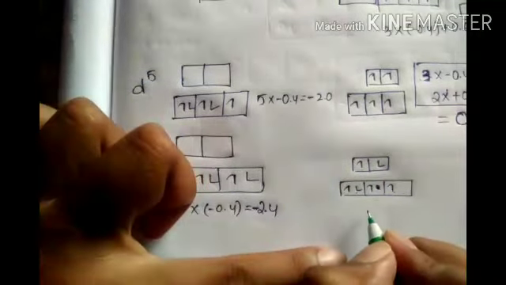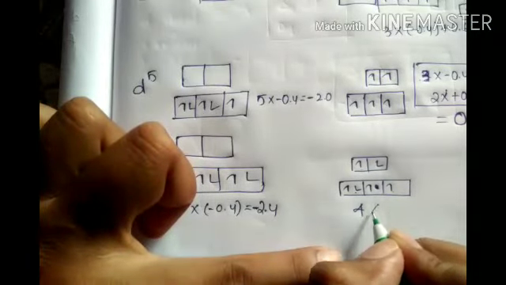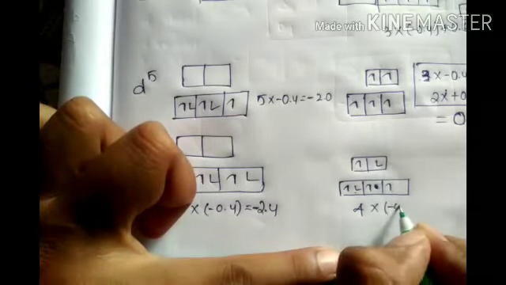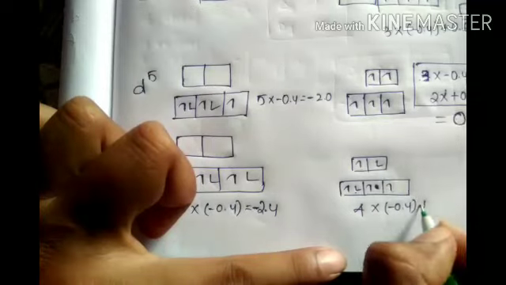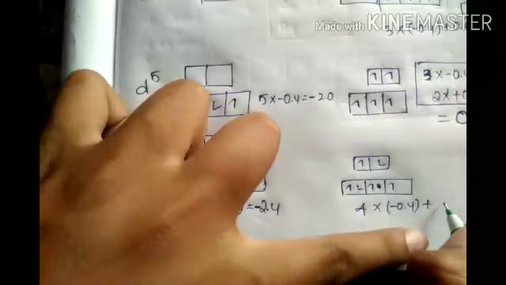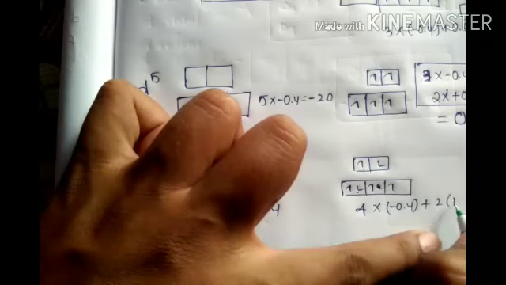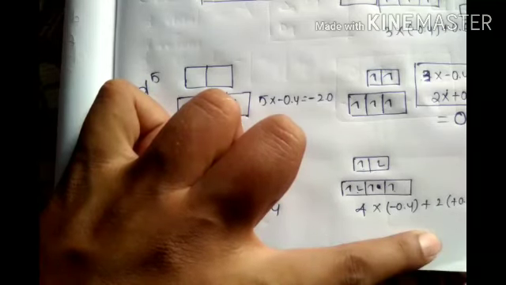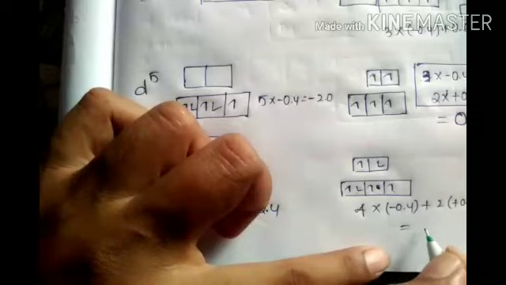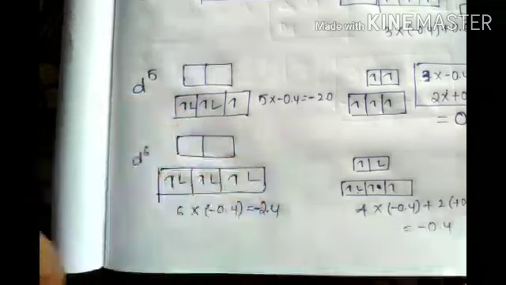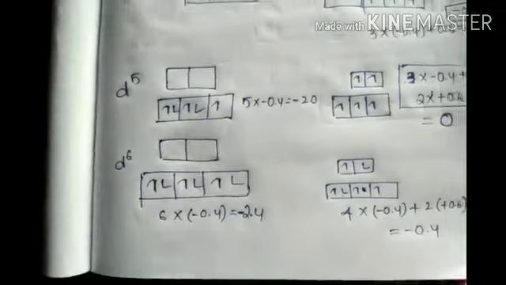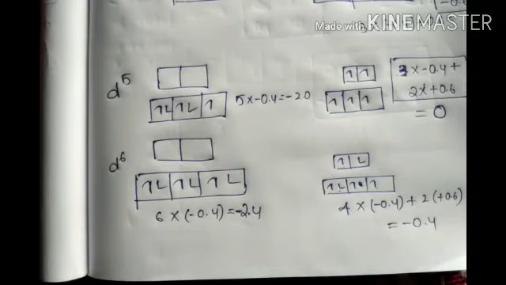Now let's take 4 into minus 0.4 plus 2 electrons upside, 2 into plus 0.6. What is the answer? Minus 0.4 for D6.